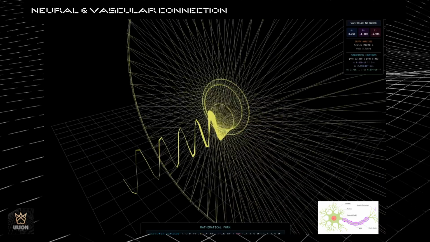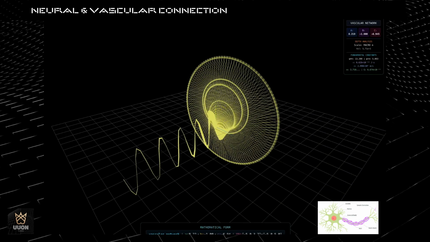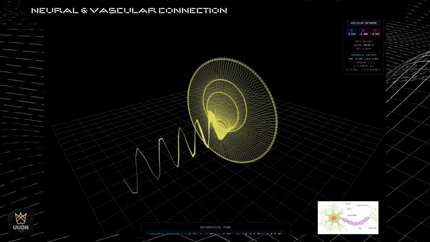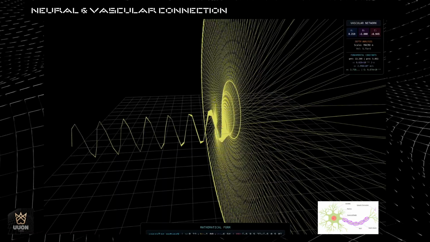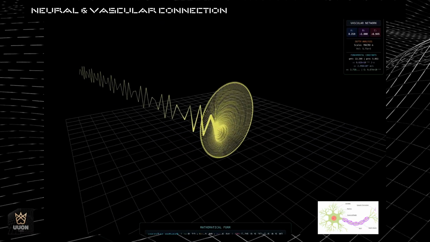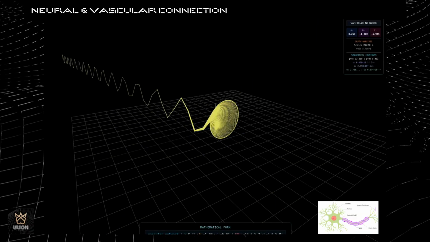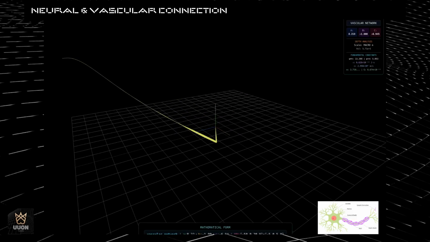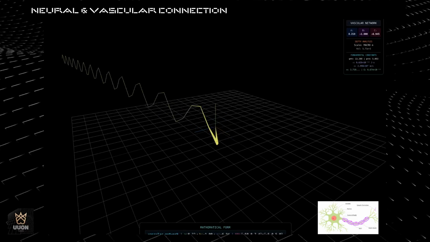In diagnostics, identifying mismatches between vascular modulation and axonal conduction could provide new biomarkers, subtle, systemic patterns detectable long before gross pathology sets in. And in therapeutics, if we could learn how to shift these systemic parameters safely, we might one day treat not by targeting single molecules but by nudging whole network equilibria back into balance. That's speculative, but it's the kind of door this work hints at if it stands up to testing.